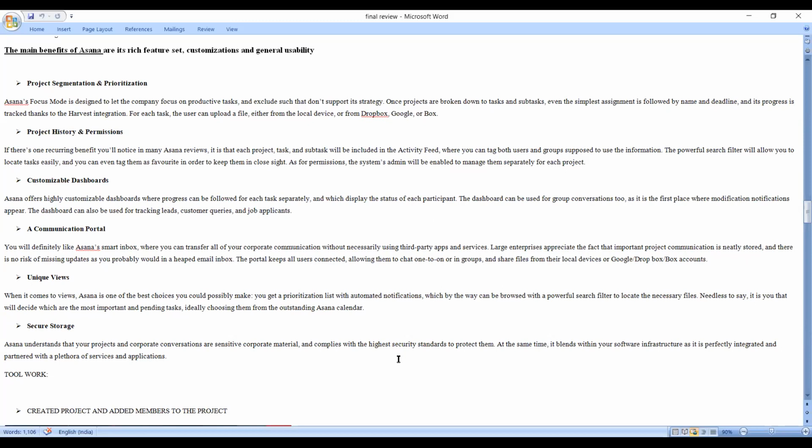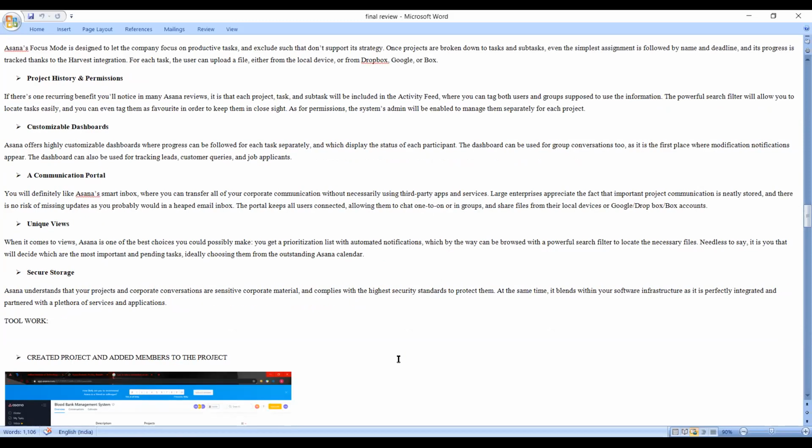Secure storage. Asana understands that your projects and corporate conversations are sensitive corporate materials and complies with the highest security standard to protect them. At the same time, it bends within your software instructions as it is perfectly integrated and partnered with the platform and services and applications. Now onwards, Rashita will tell you.